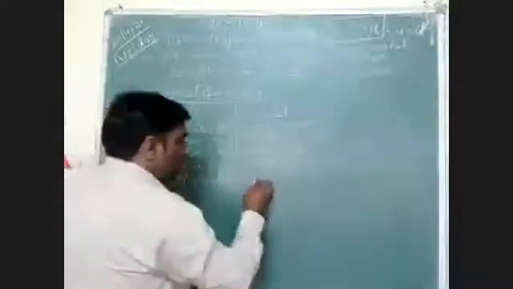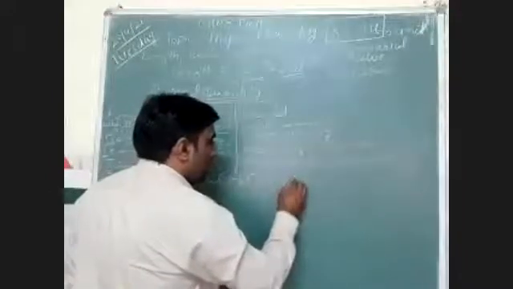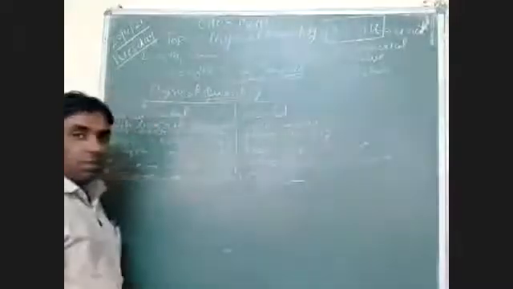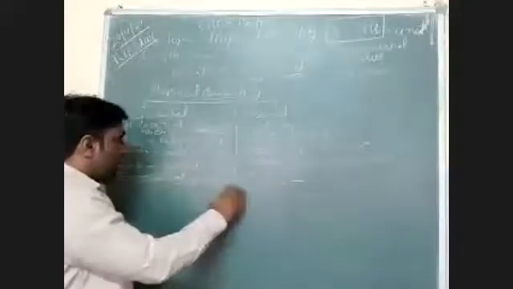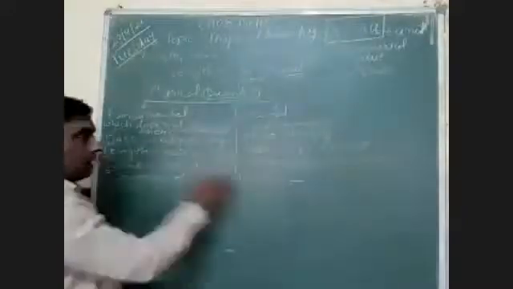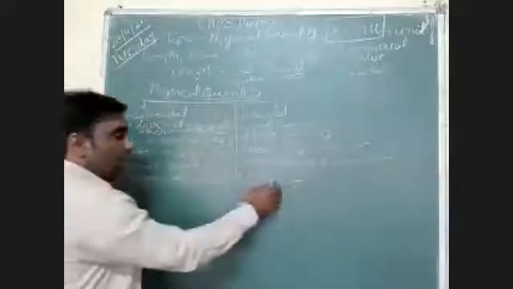So first we will take the CGS system of units. C stands for centimeter and it is used for length. G stands for gram and it is used for mass. And S stands for second, it will be used for time.